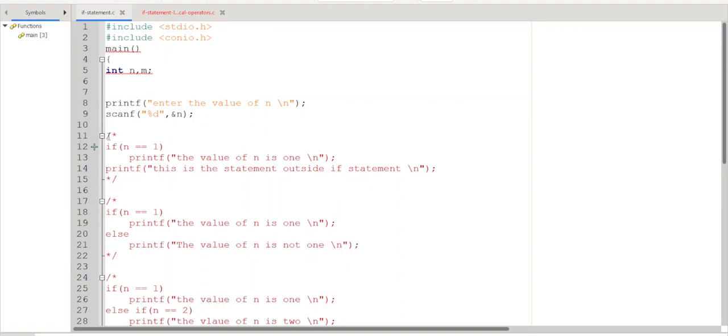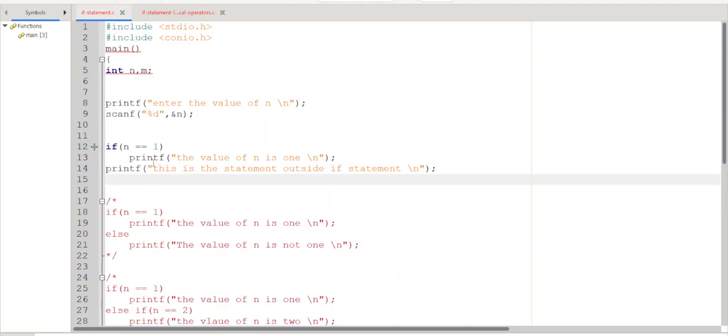Now let us improve it. I am removing these comments. Now just a simple if statement. If a condition holds, something has to be executed, otherwise don't execute. So what we are doing here: if the value of n is 1, printf the value of n is 1. This is the only statement present within the if statement. If you want to include multiple statements, then you have to enclose those statements within curly brackets. Remember this printf statement is outside the if statement, it is not part of the if.